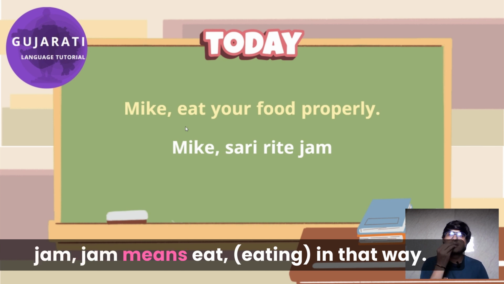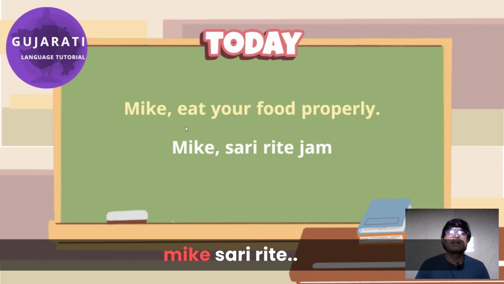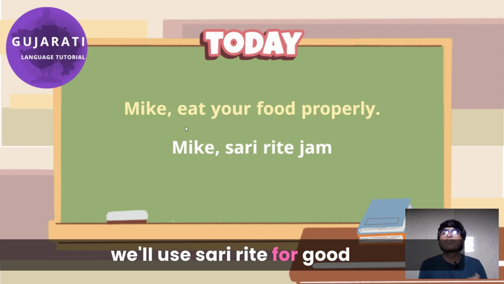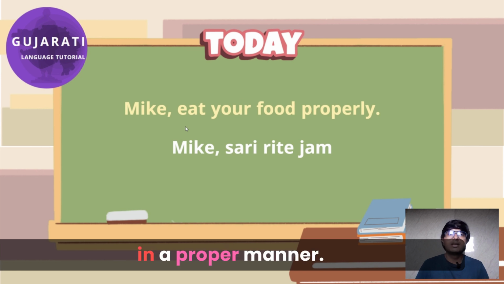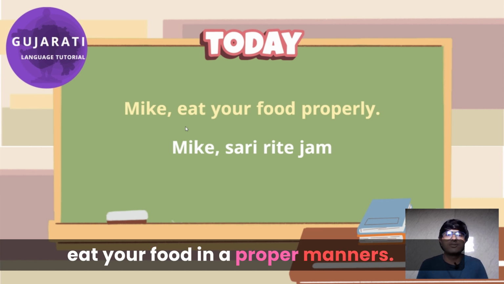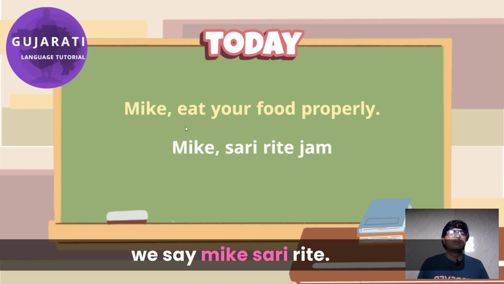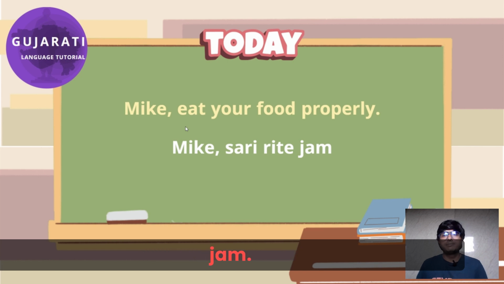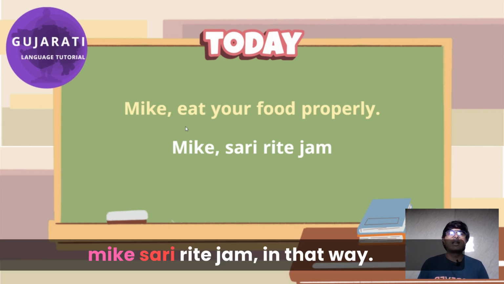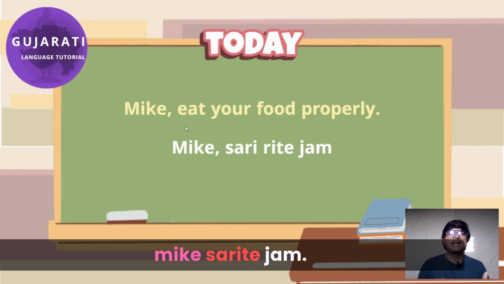Jam means eat, in that way. Mike sari rite, eat your food properly. So for properly, like in good manners, that time we'll use sari rite. Eat your food in a proper manner. So in Gujarati we say Mike sari rite jam. Mike sari rite jam, in that way.